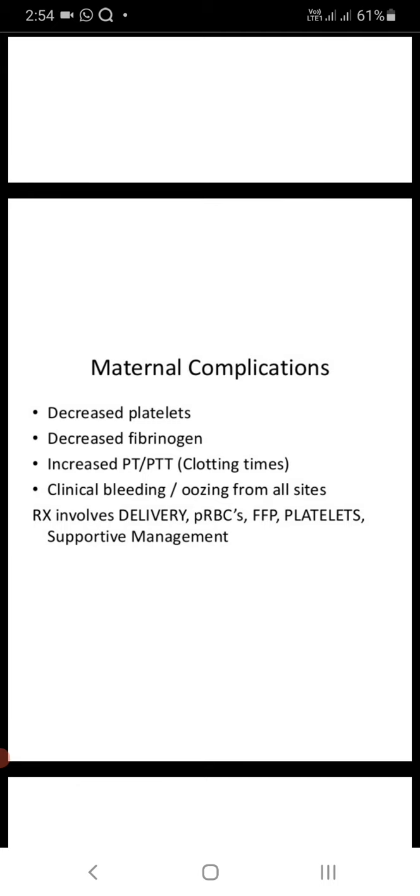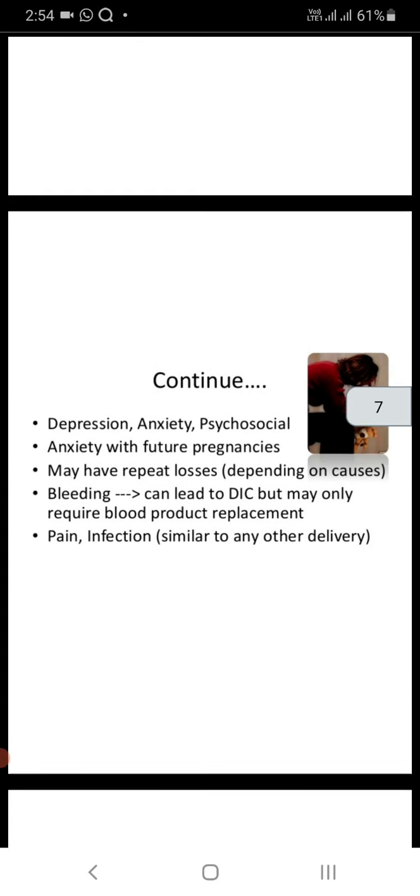Coming to the maternal complications: decreased platelets. Decreased platelets means bleeding will occur. Then decreased fibrinogen level, increased PT and PTT clotting times, clinical bleeding, oozing from all sides. Related to delivery, RBCs, FFP, platelets, supportive management.